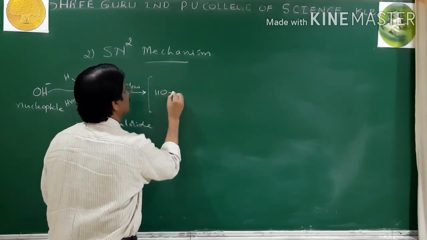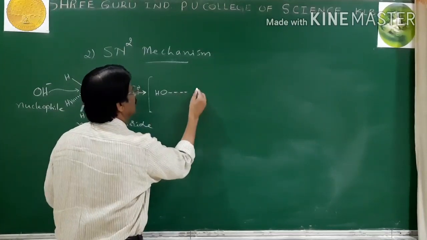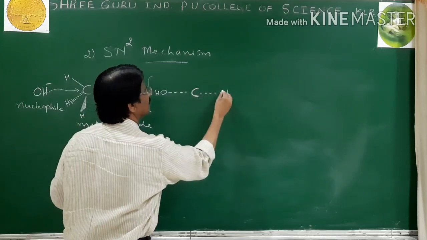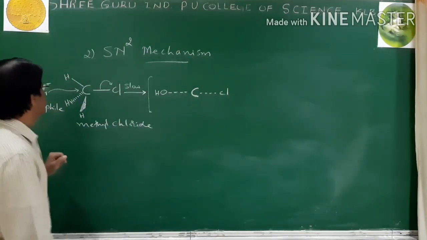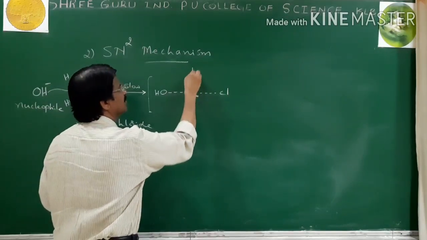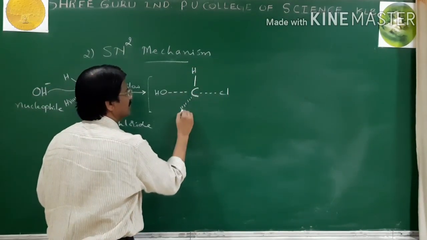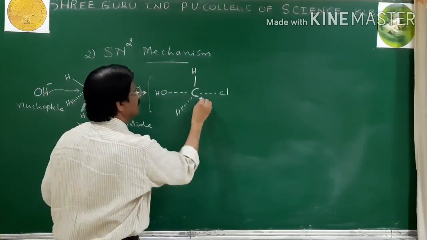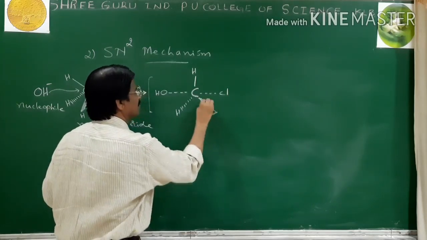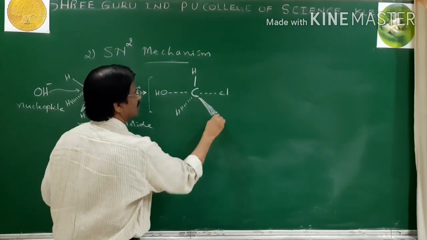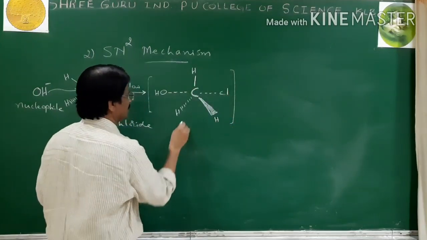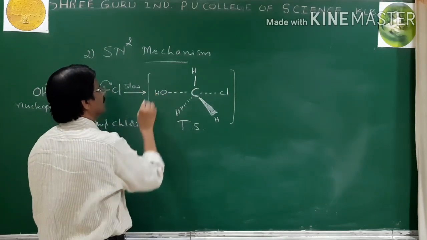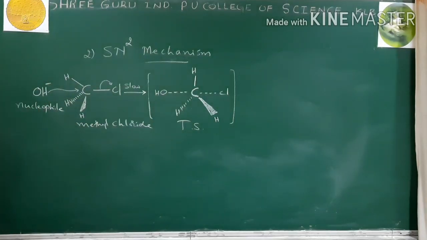OH with partial bond character. So we get a transition state.